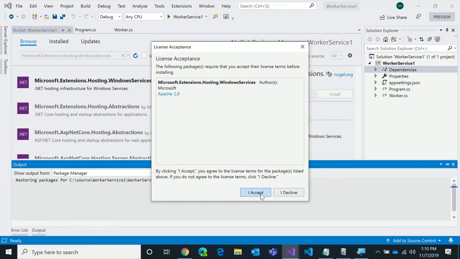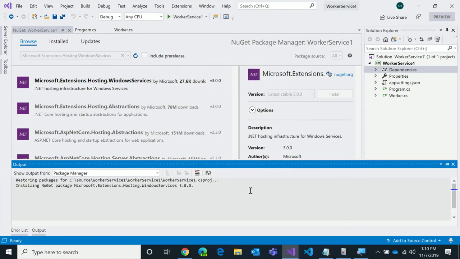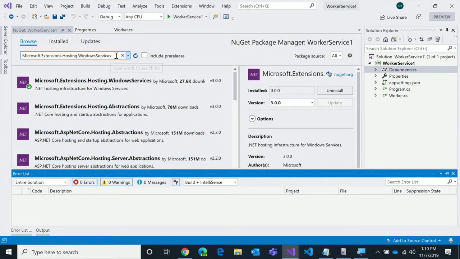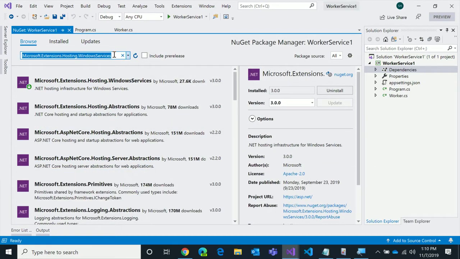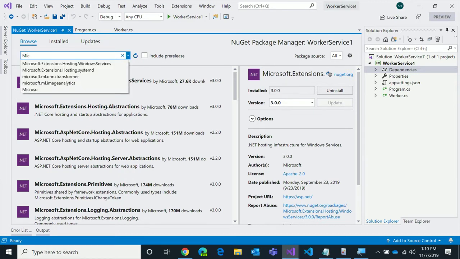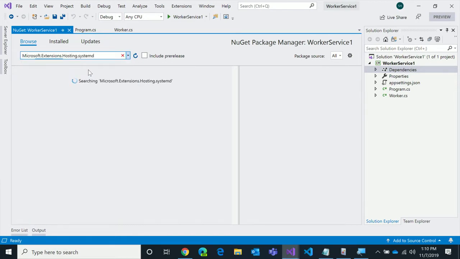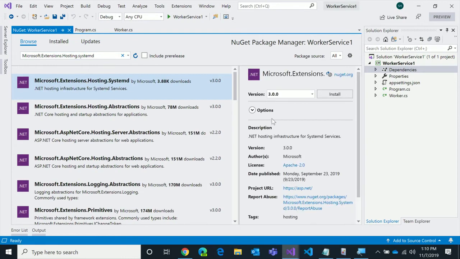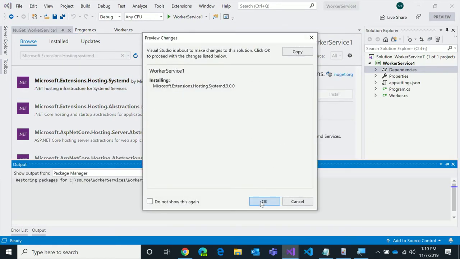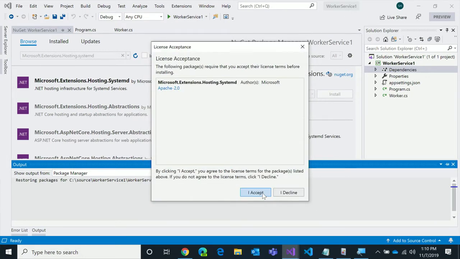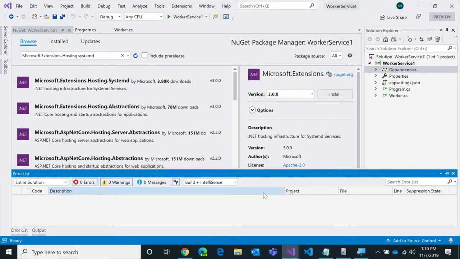And the package is actually kind of cool because it was not written by us. It was written by Red Hat. So it's written by one of the big Linux distros out there. And that's systemd. That's how you run services on Linux. And so I could do the same thing again. There's systemd. And then we make these things pretty smart, so you can actually add them to any of your services, and if you're not running them in a Windows service or you're not running them on Linux, they just no op, they don't do anything at all.